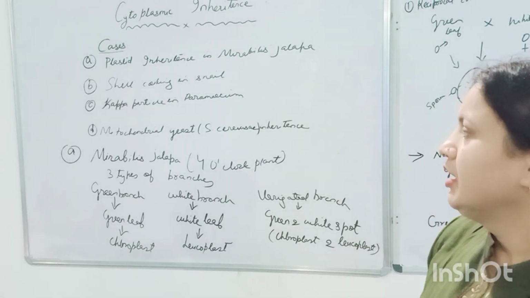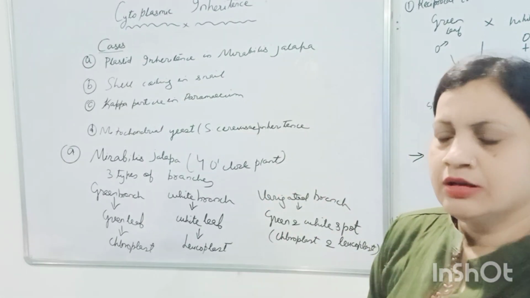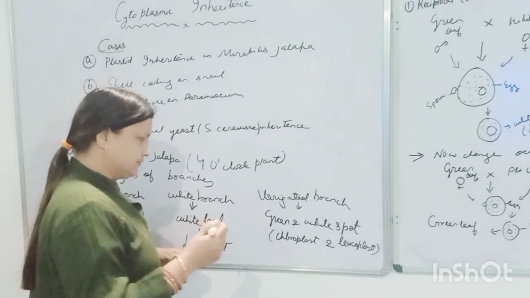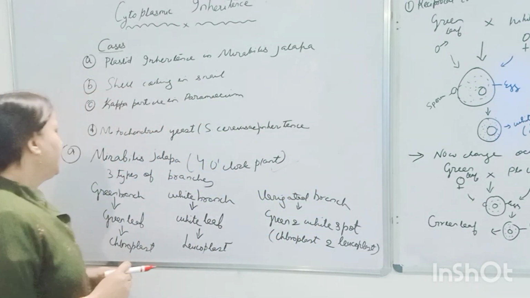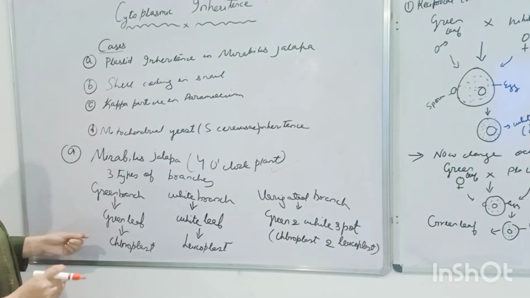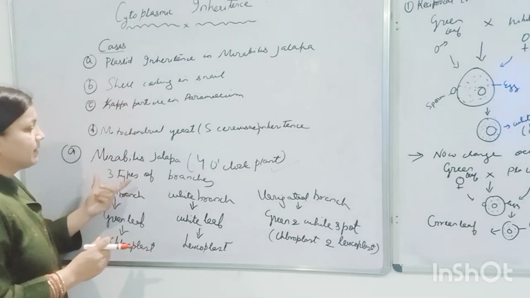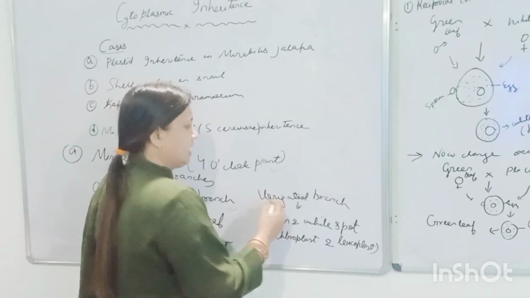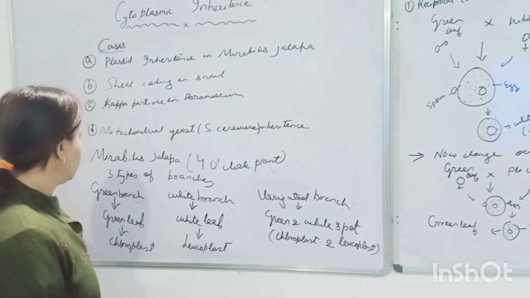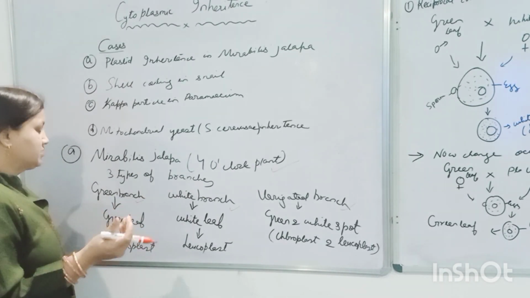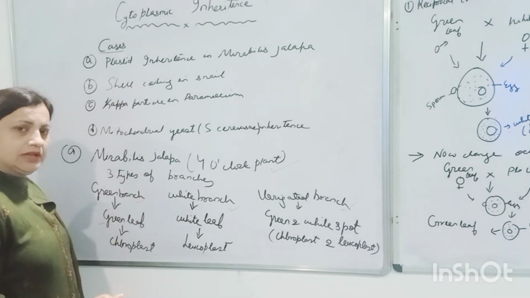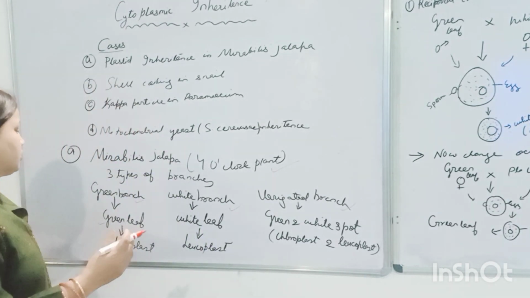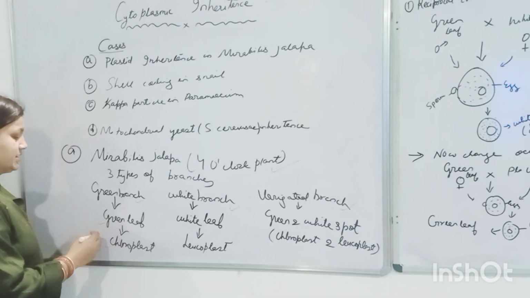Now, let's discuss plastid inheritance in Mirabilis jalapa. Mirabilis jalapa is also called the four-o'clock plant. In this plant, the leaves come on three types of branches: one is the green branch, another is the white branch, and the third is the variegated branch. Plants which have a green branch obviously have green leaves, and the reason for the green leaf is the presence of chloroplast. The chloroplast is a plastid, so because of the chloroplast, the leaf is green.